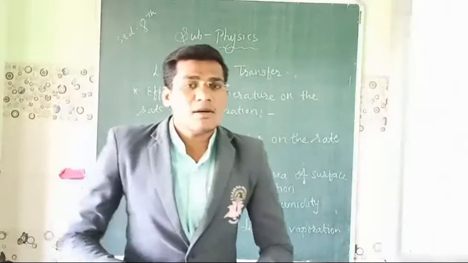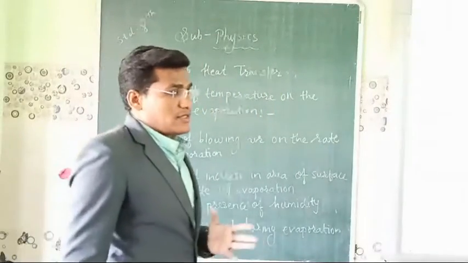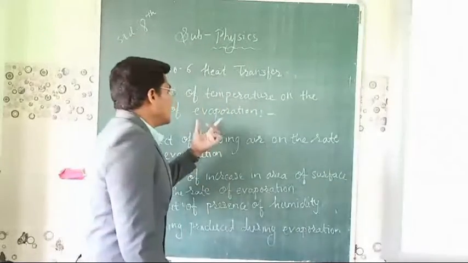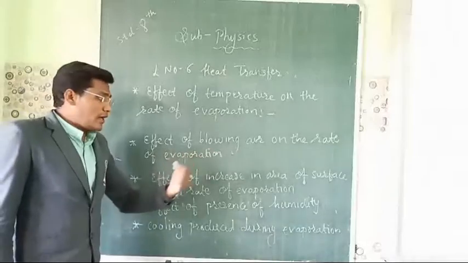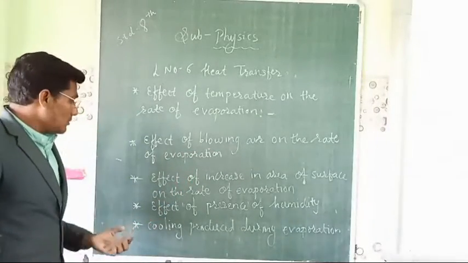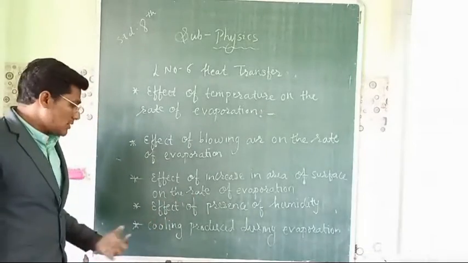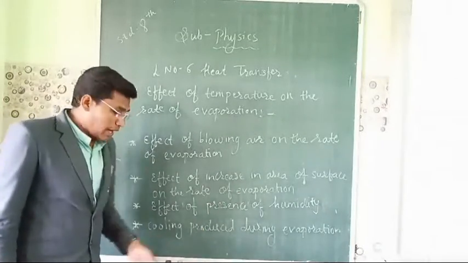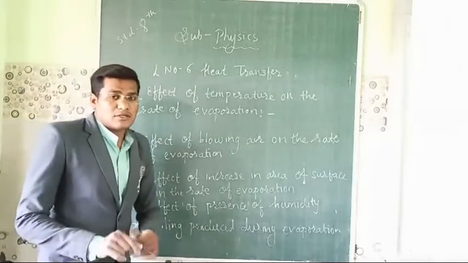Now we will discuss some points related to evaporation. That is, how evaporation changes as the temperature changes, the effect of blowing air on the rate of evaporation, the effect of an increase in surface area on the rate of evaporation, the effect of the presence of humidity, and the cooling produced during evaporation. So we will discuss them one by one.